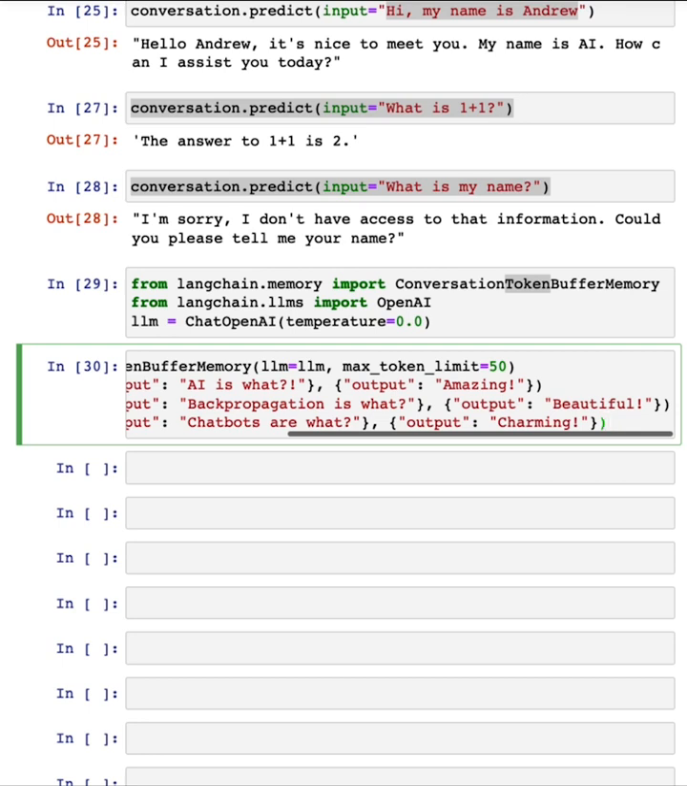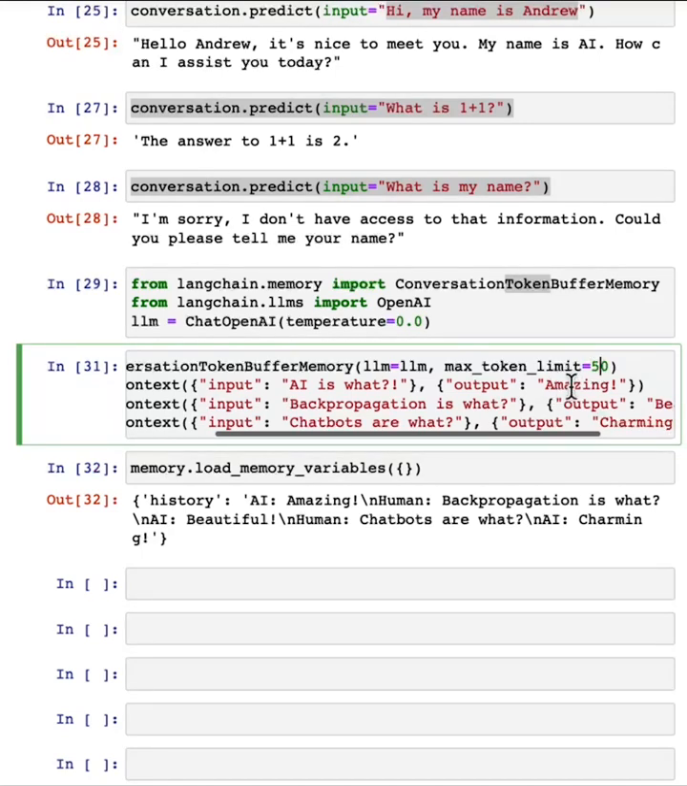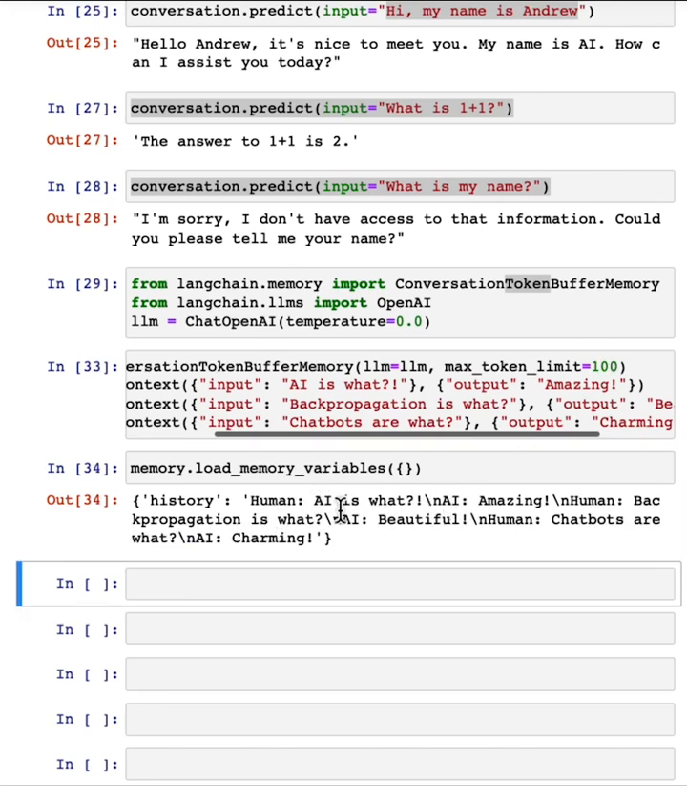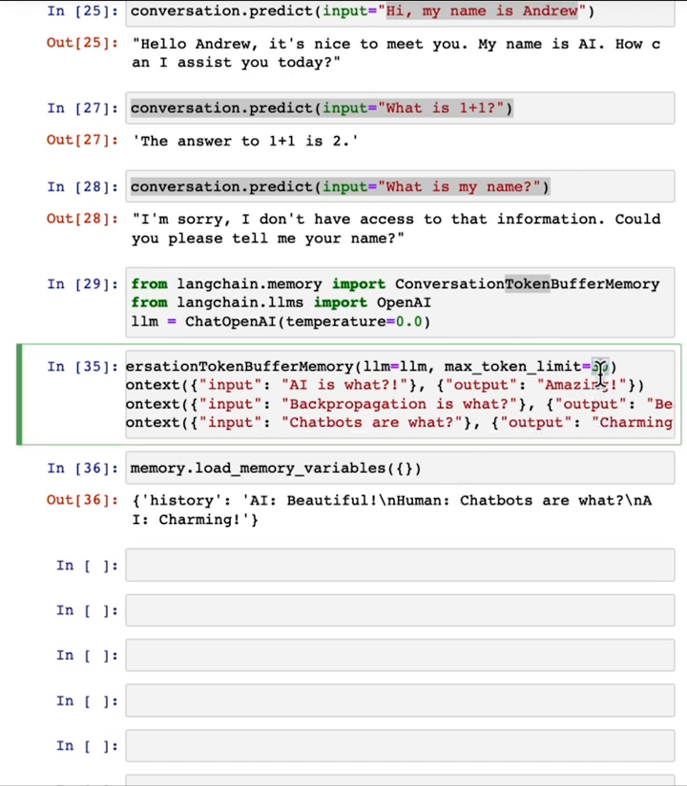We can keep track of what was said when. If I run this with a high token limit, it has almost the whole conversation. If I increase the token limit to 100, it now has the whole conversation, starting with "AI is what." If I decrease it, then it chops off the earlier parts of this conversation to retain the number of tokens corresponding to the most recent exchanges, but subject to not exceeding the token limit.